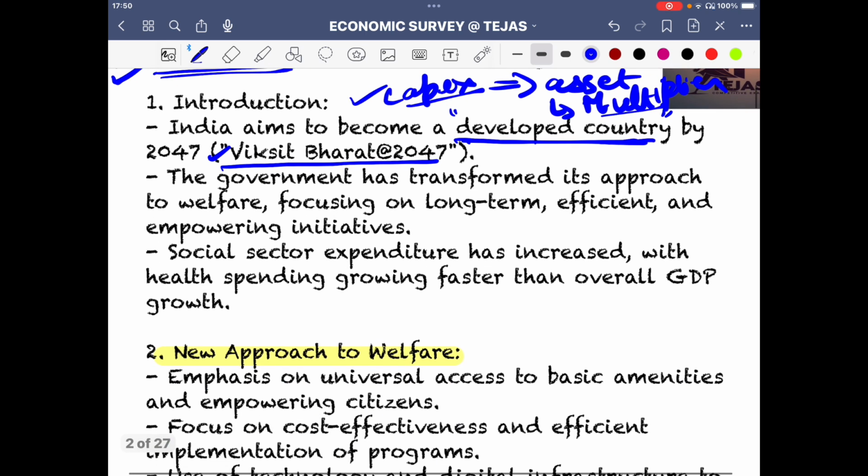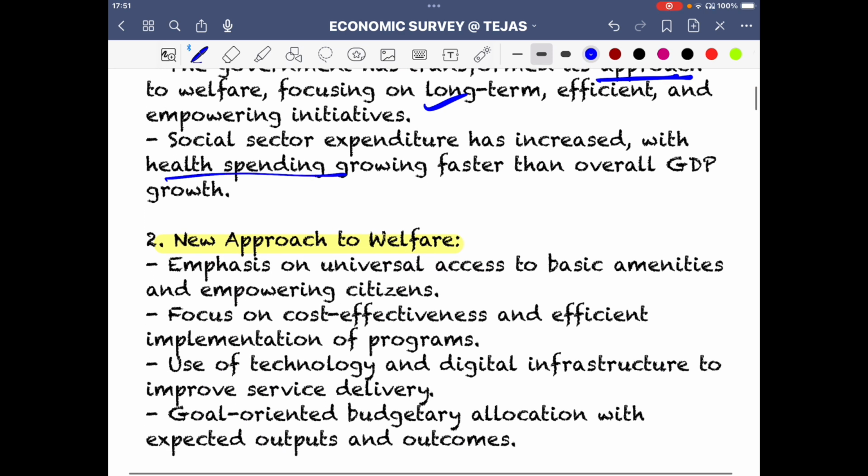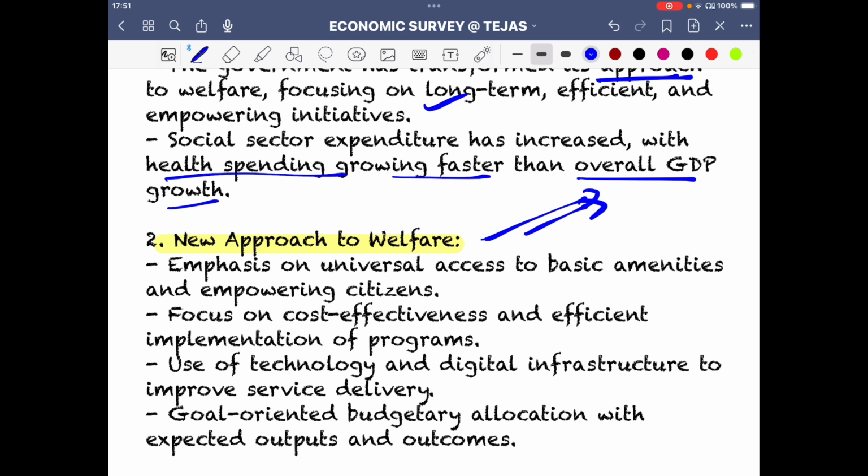So again, the approach is a thing that we have to discuss. It is going to be long term, that is what I've said: capex, long term, efficient and empowering initiatives that are going to take place. Just say health spending is growing faster than overall GDP growth. So the health spending is more than the overall GDP growth, because obviously India was criticized for its low health and education expenditure. But now we are increasing this. We are overcoming the former lag that used to exist, because now we are at that position where we have to go forward with these ideas.